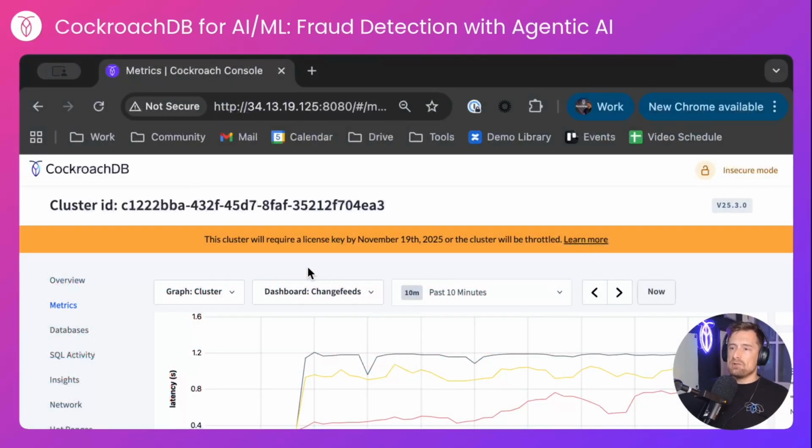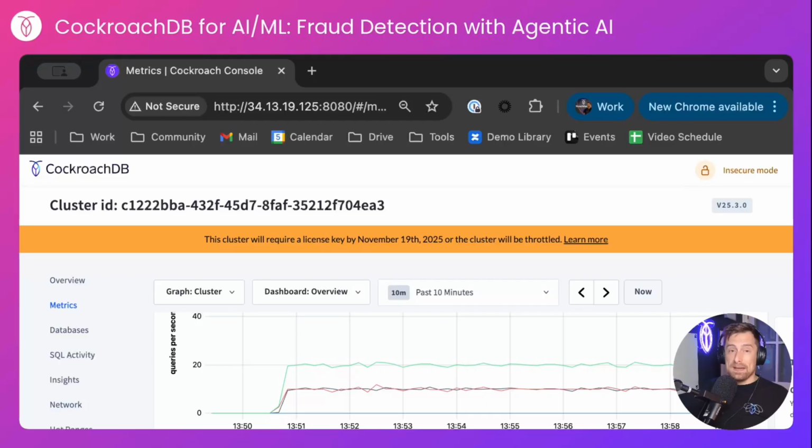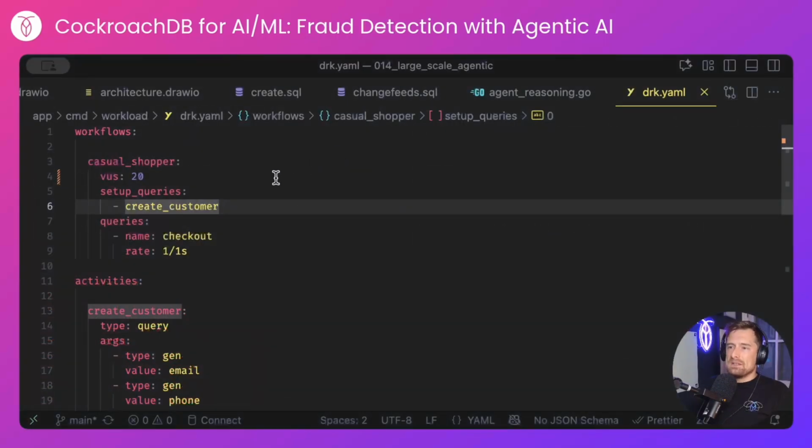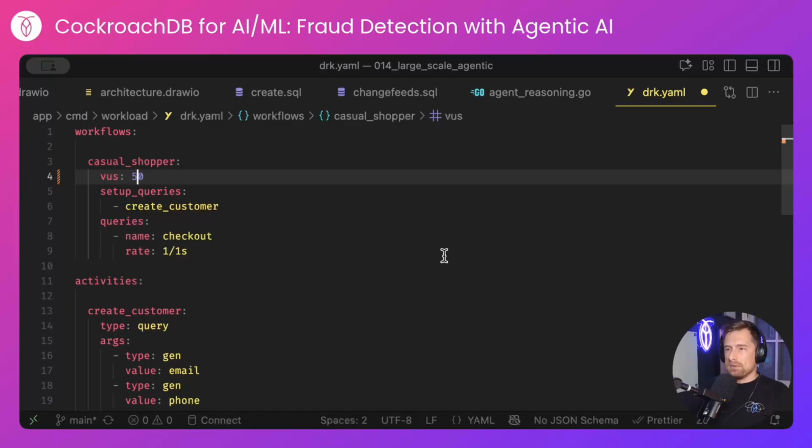Coming back to the metrics, I can see an uptick. You can't because my head's in the way. I'll let that carry on so you can actually see what I'm looking at. You can just about see it cresting over my head now. We've essentially doubled the number of purchases we're making. Let's increase that to 50. So 50 concurrent shoppers.